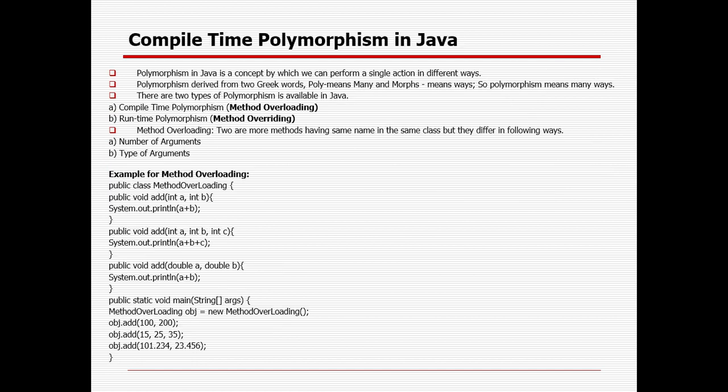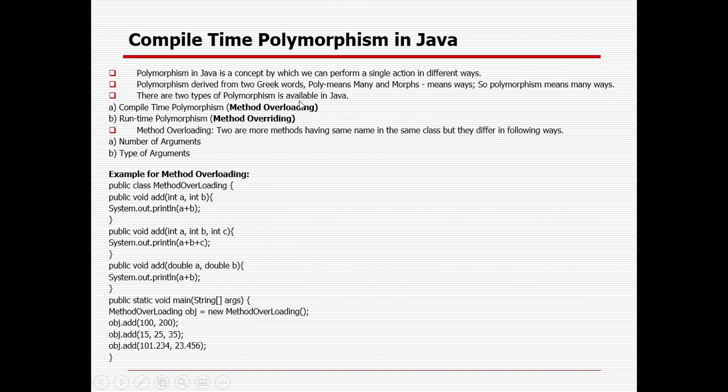Then the next is polymorphism. Polymorphism is another concept of Java. You can see the name itself: poly means many and morphism means form. So polymorphism in Java is a concept by which we can perform a single action in different ways, multiple ways or multiple forms. Polymorphism is derived from two Greek words: poly means many and morph means form. So polymorphism means many ways.